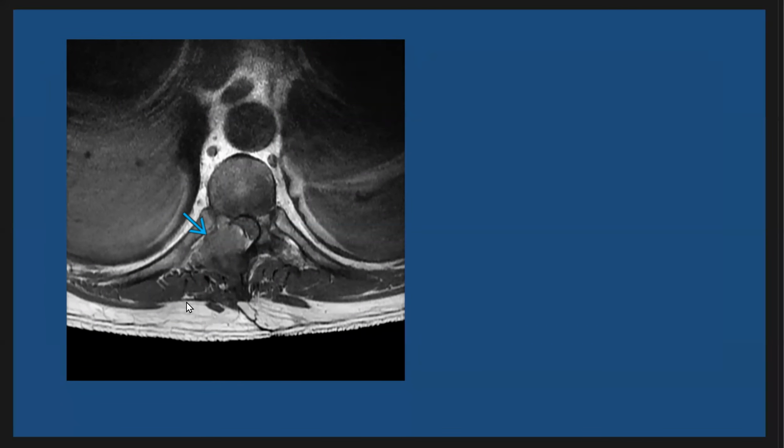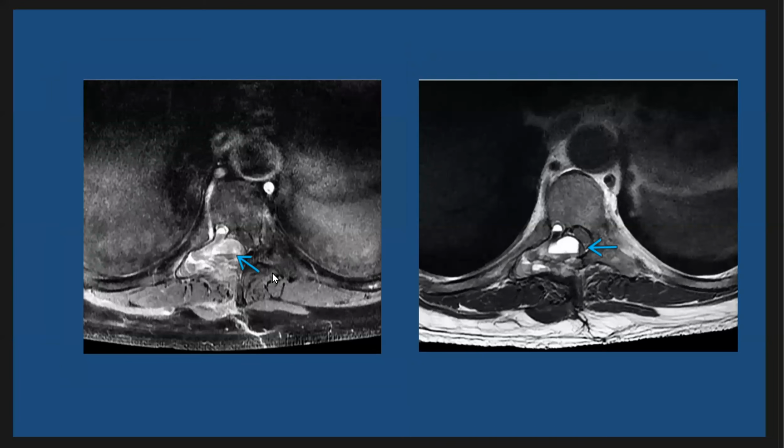Here, another patient with mass lesion as seen here, and this is aneurysmal bone cyst, and it demonstrates an ill-defined mass in the lower thoracic spine with high signal intensity relative to the muscles. Here, this is the same patient with a fluid level demonstrated in the aneurysmal bone cyst.